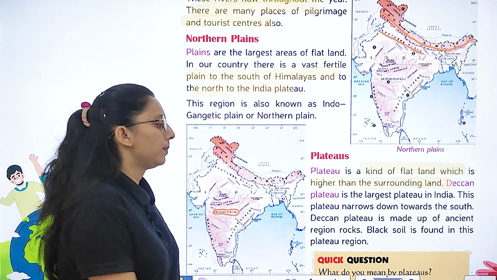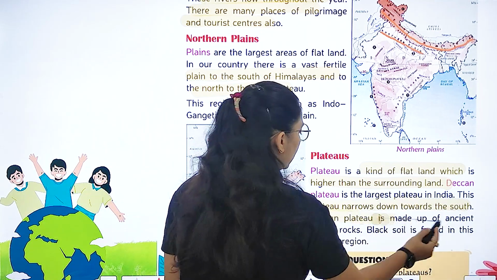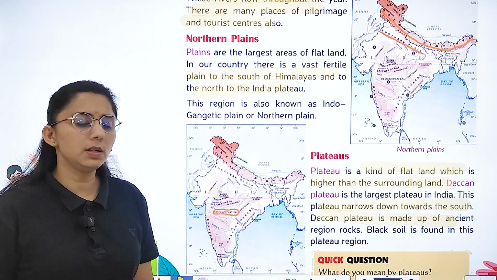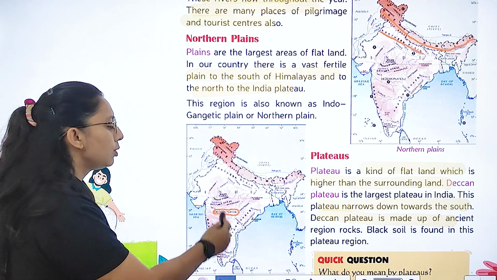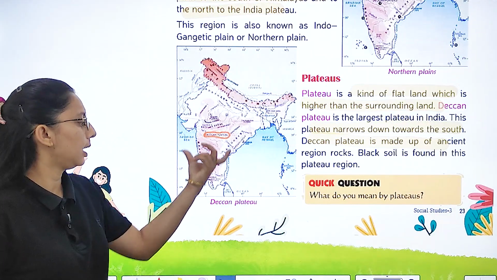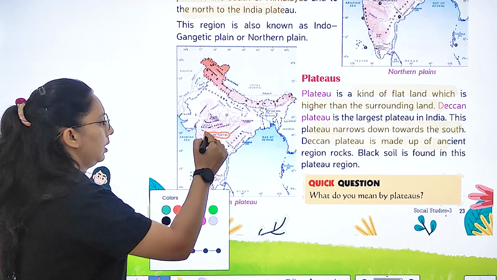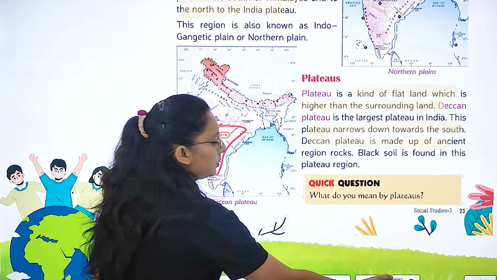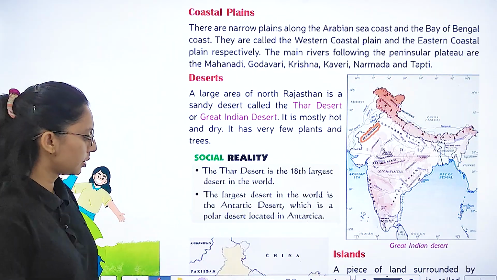This plateau narrows down towards the south, and the Deccan Plateau is made up of ancient rock. Black soil is found in this region. And what do you mean by plateau? It's a tableland. Deccan Plateau, tableland. It is triangular in shape and it lies in the south. Right? Next is coastal plains.